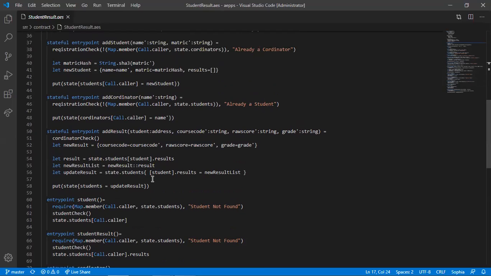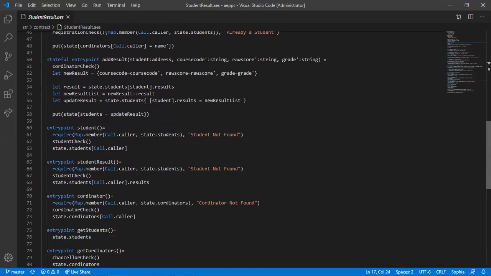Then if the student list now has records in it, still add this result to that record. Then it's updating the student state with this new result.